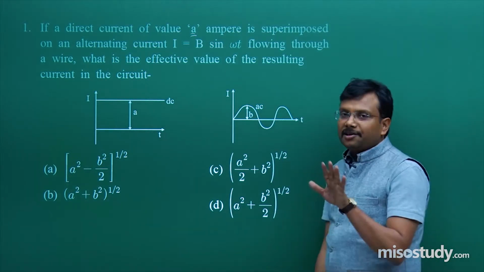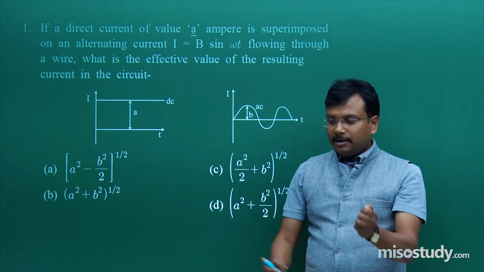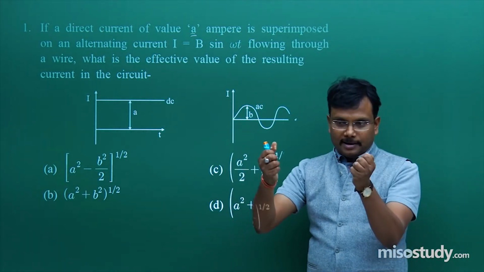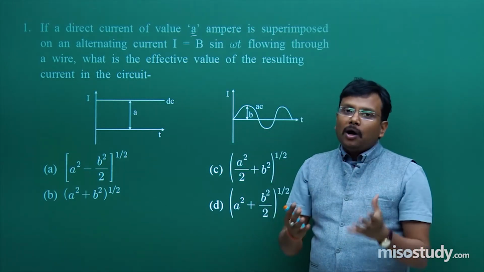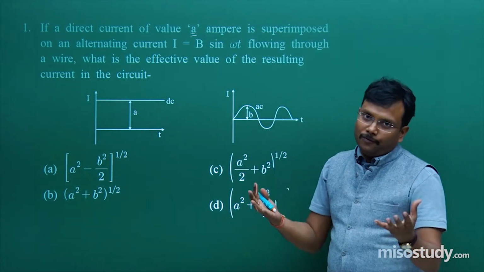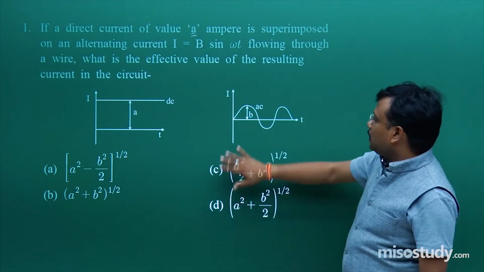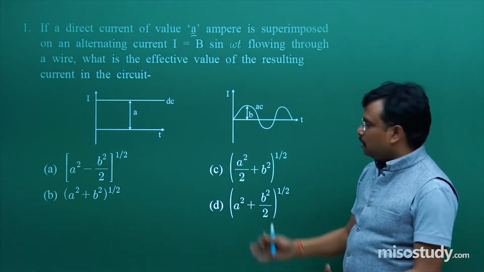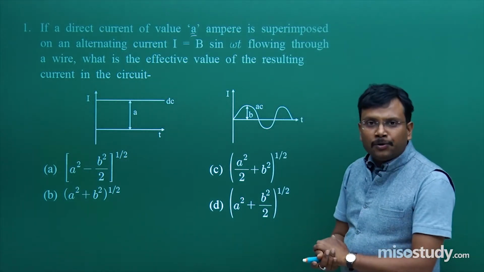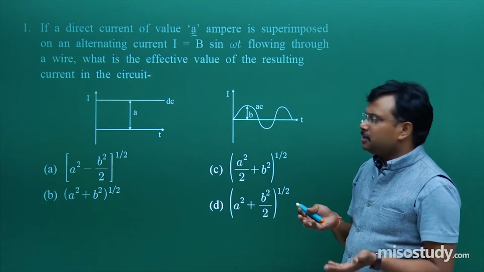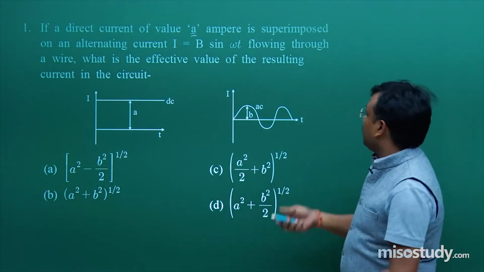In this question, they are simply saying one thing. One side you have direct current, another side you have alternating current, and you are combining, superimposing, mixing. What you will get, that they want to find out. This is the representation of your direct current, this is the representation of your alternating current. Once the question is clear to you, let me provide the solution. Just 2 or 3 steps I will mention, and I hope you will understand that.